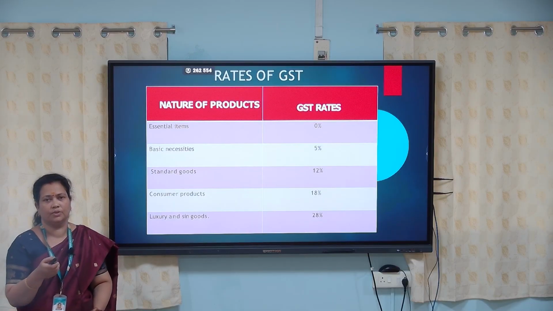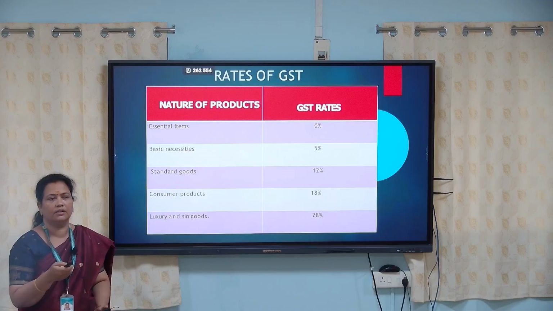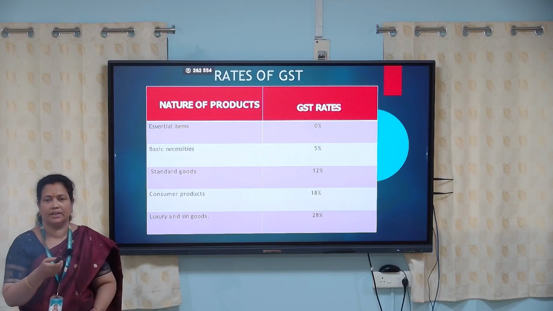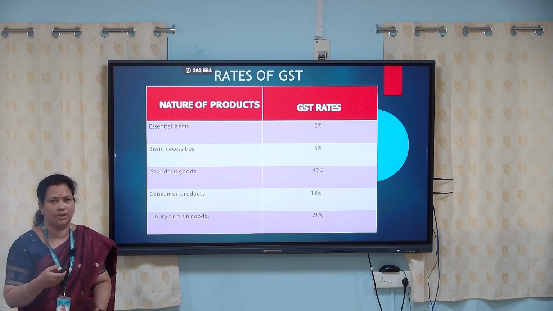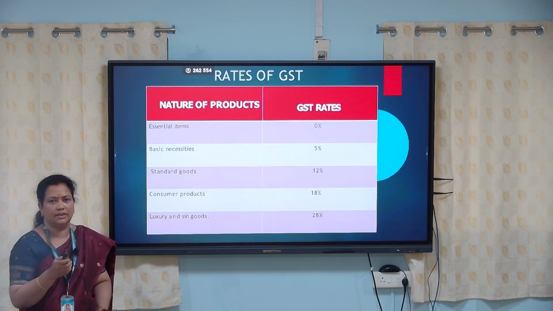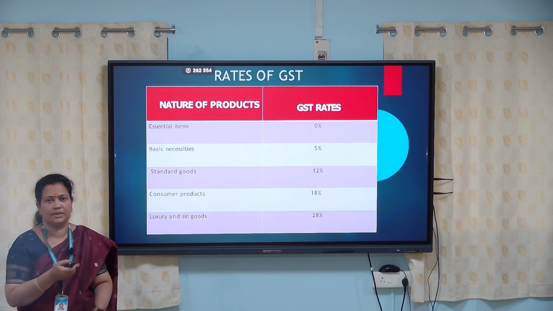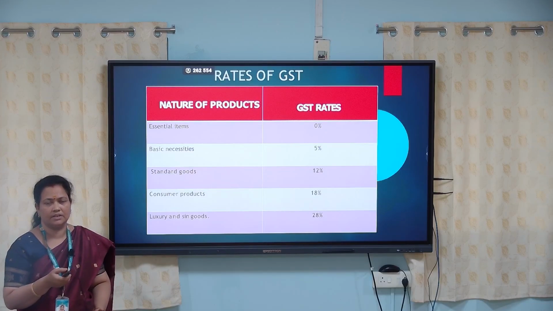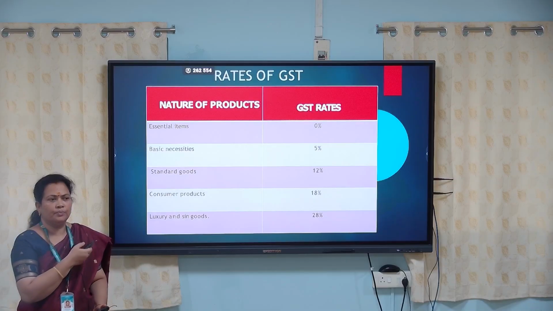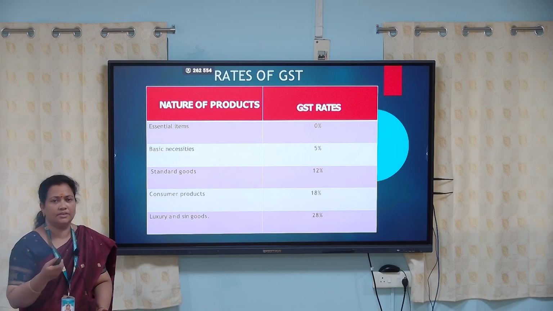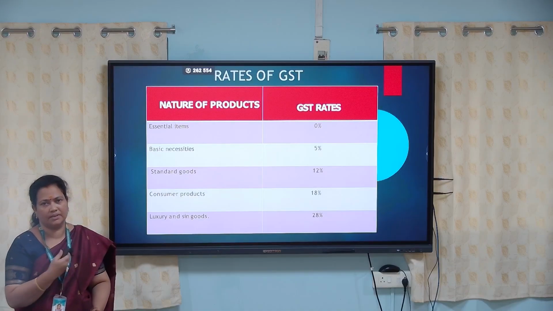The nature of goods is the essential items, which include fresh milk and fresh meat. All the basic essential items that we need in our day-to-day life are nil rated, so we need not pay tax on them, that is 0%. And next we have basic necessities. Basic necessities are charged at 5%. This includes sugar, tea and Indian sweets. All those items come under this category.